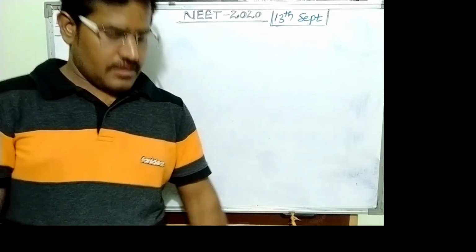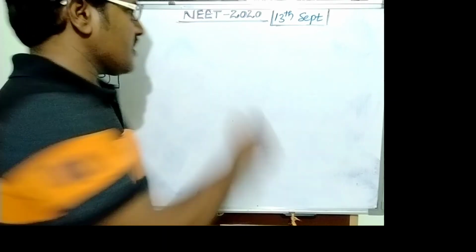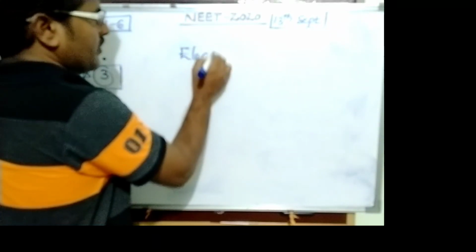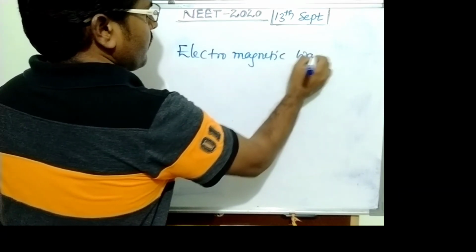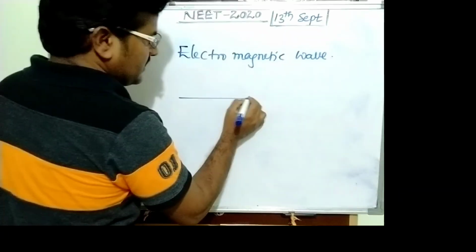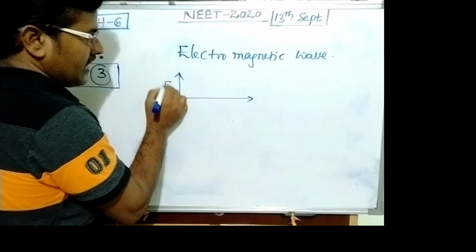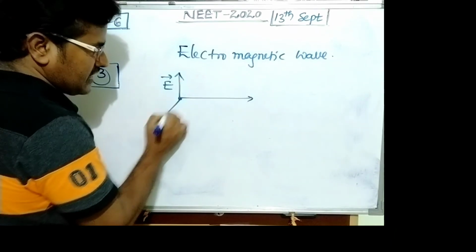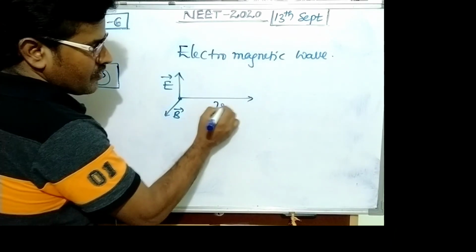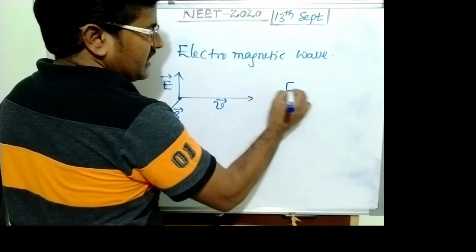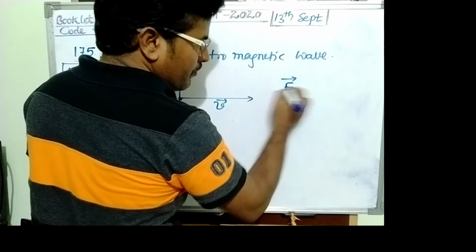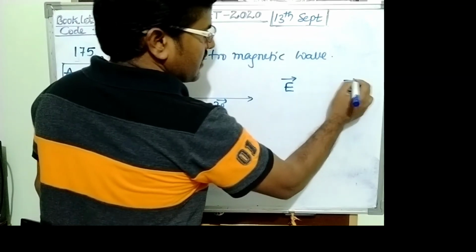Question number 175 is from electromagnetic wave. An electromagnetic wave produces time varying electric field as well as magnetic field. The components of electric and magnetic fields, the two intensities, are equal.